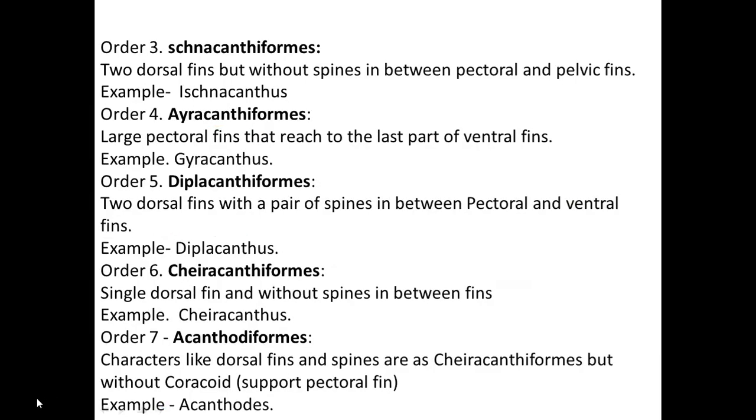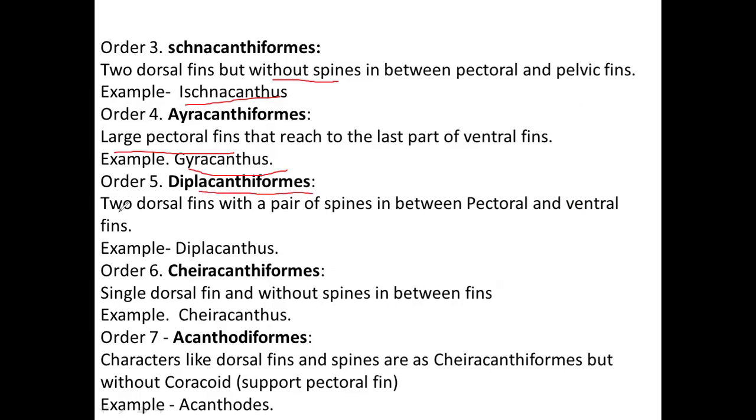Coming to the third order, the Acanthodiformes. Two dorsal fins are present, but they have no spines between the pectoral and pelvic fins. The example is Ischnacanthus. Coming to the Gyracanthiformes, they have large pectoral fins which are so large that they reach up to the ventral fin, covering it. The example is Gyracanthus.